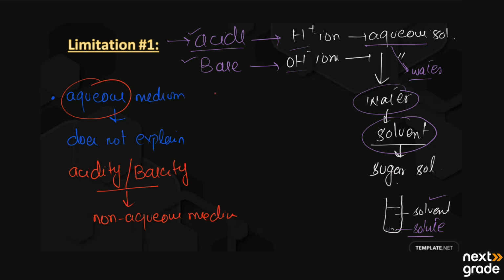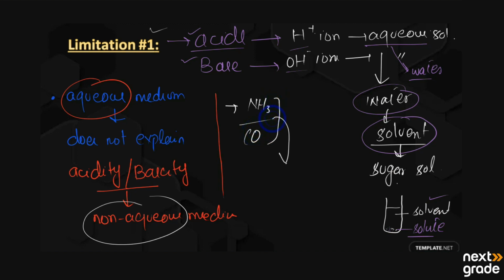But if we are having any substances that are non-aqueous, the Arrhenius concept would not be able to explain the acidity and basicity of these substances. So this was the first limitation of the Arrhenius concept. An example is ammonia, NH3, or another example, carbon monoxide.